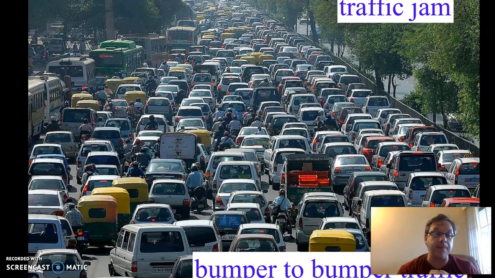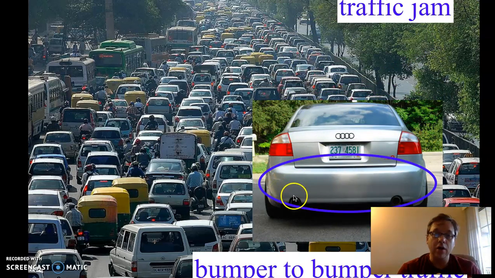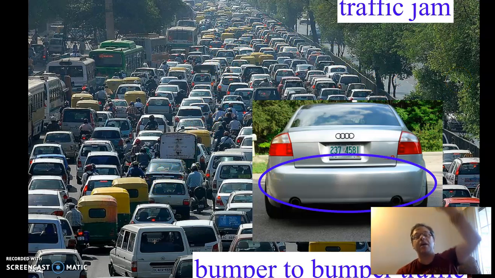We might also describe this traffic as being bumper to bumper. What is a bumper? Well, a bumper is this part of the car, right? Also called a fender. There's one on the back, and then there's one on the front, too, that we can't see. When there's a traffic jam, all of these bumpers are close together, right? So the front bumper of this car is close to the back bumper of this car. Their front bumper is close to the back bumper of this car, all the way down through the traffic jam. Okay, so this is a traffic jam with bumper to bumper traffic.